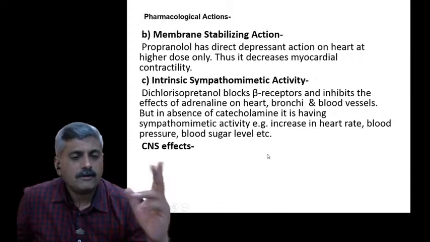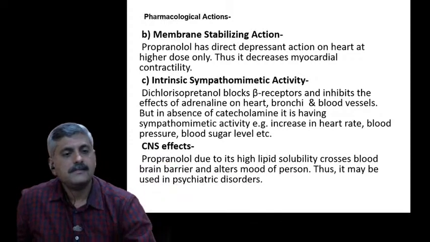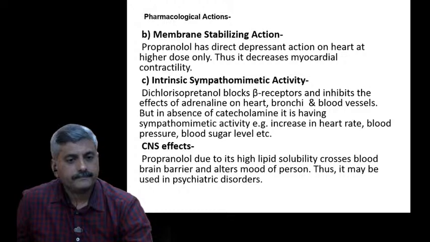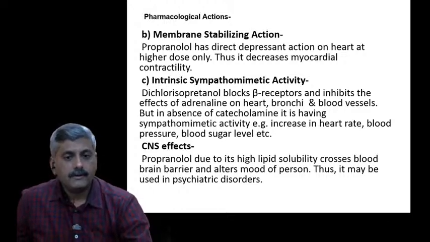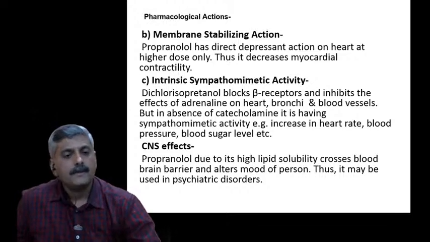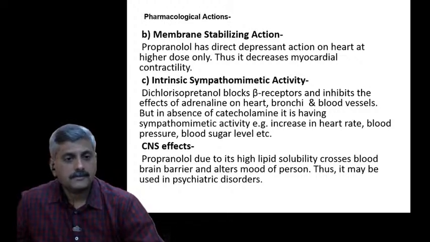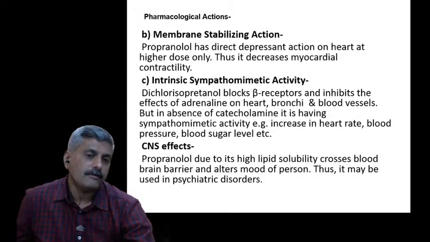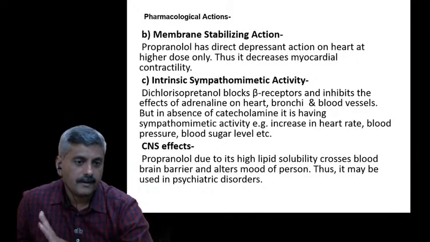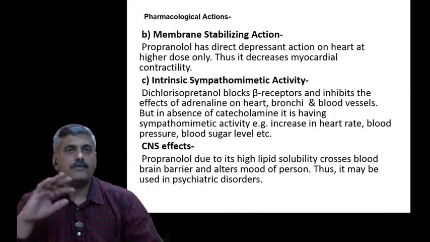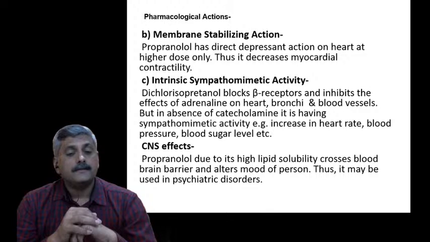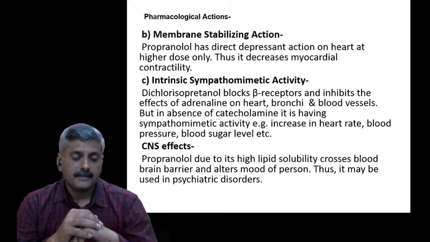Then what is the effect of this blocker on the CNS, the central nervous system? If you see the example of propranolol, it has very good activity in the brain because it crosses the blood-brain barrier. It has good lipid solubility, that's why it crosses the blood-brain barrier. Due to crossing the blood-brain barrier, there might be a possibility of alteration in the mood of the patient. The alteration of mood means the patient directly enters a psychiatric disorder.